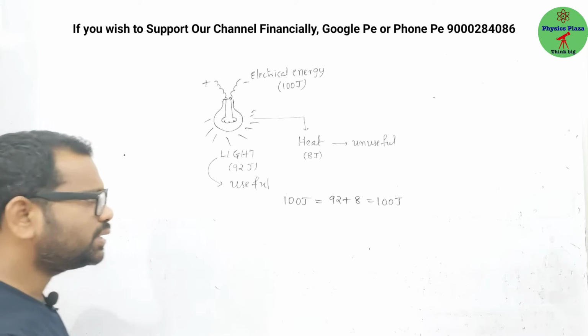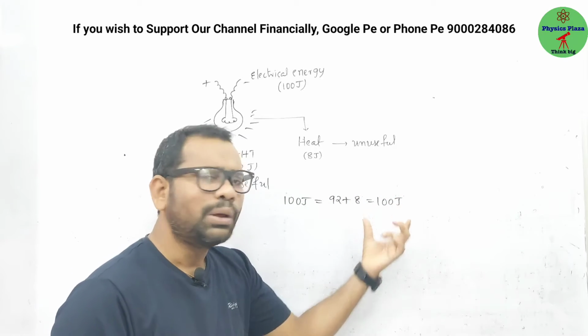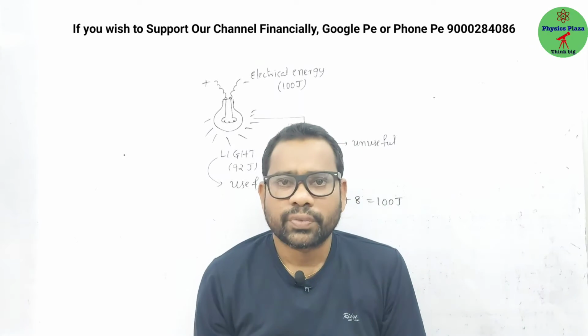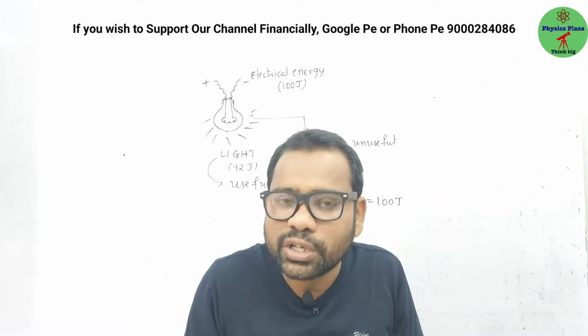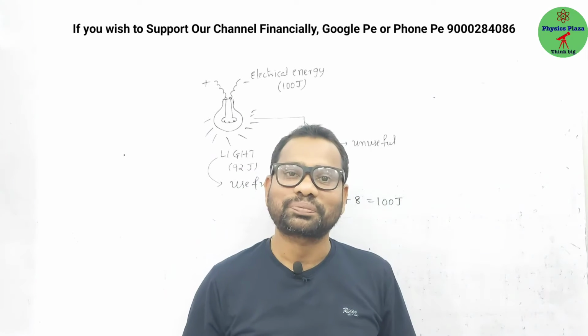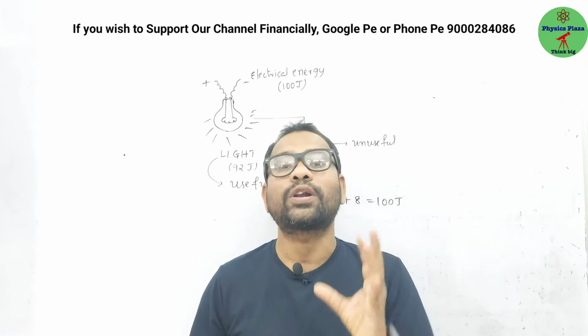Means what is happening here? Here 100 joules only, here 100 joules only. Means are we producing any extra energy? No. At the same time, are we destroying energy? No. Energy remains constant. Energy remains constant. Try to understand. Energy remains constant.